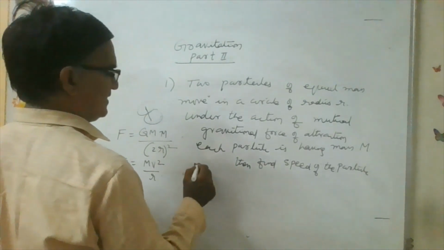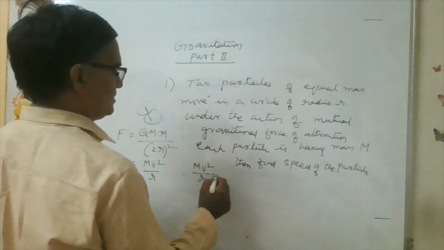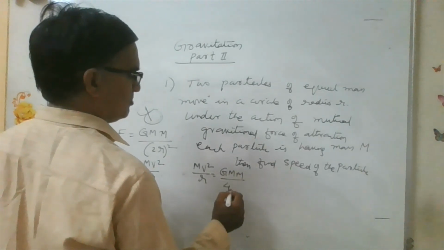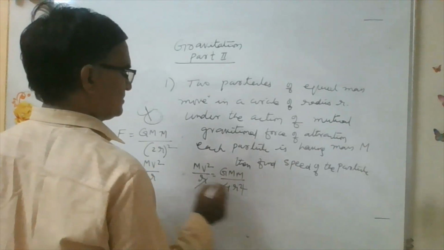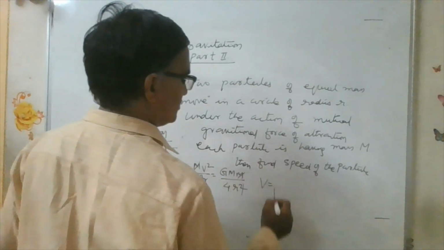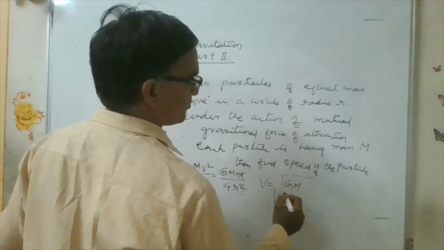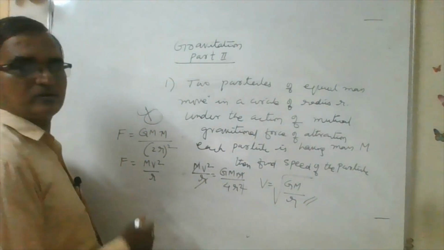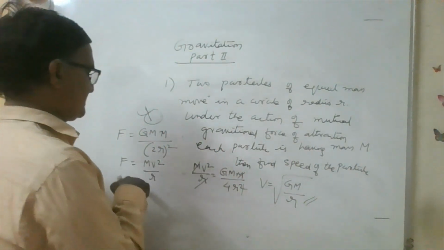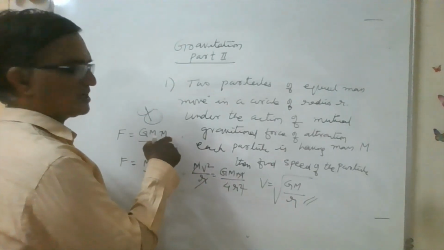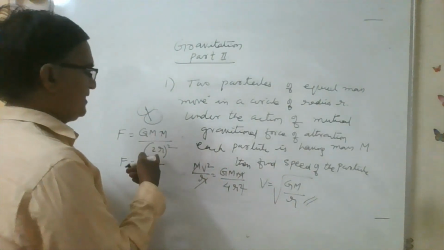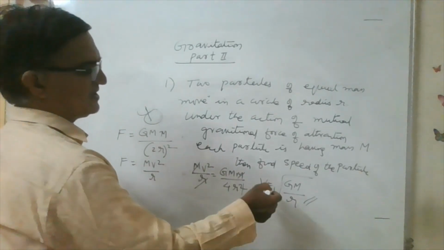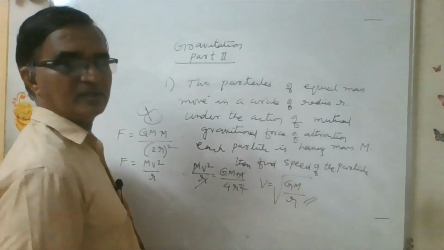If we equate these two, M v square by r must be equal to G M into M by 4r square. Cancelling out, v is equal to under root GM by 4r. So whenever a body revolves in a circular path, it experiences centripetal force, provided by the gravitational force of attraction, where the distance between them is 2r in total. We equated these two and got the speed of the particle.